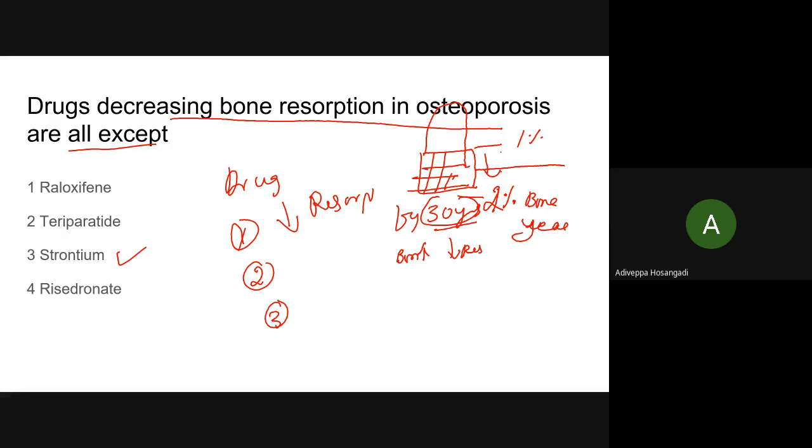So how do you prevent osteoporosis? You have to achieve a peak bone mass. Peak bone mass is what? By the age of 30, whatever maximum bone mass you achieve, that is peak. So how do you do that? You have to encourage adolescents to do weight bearing exercises.